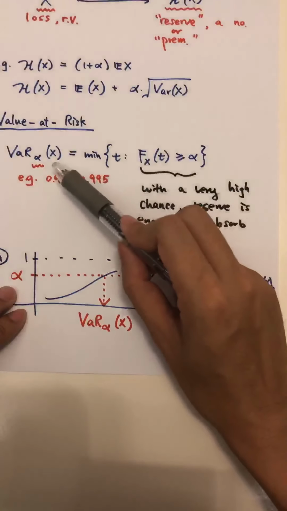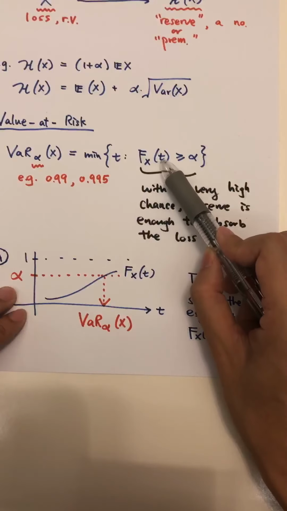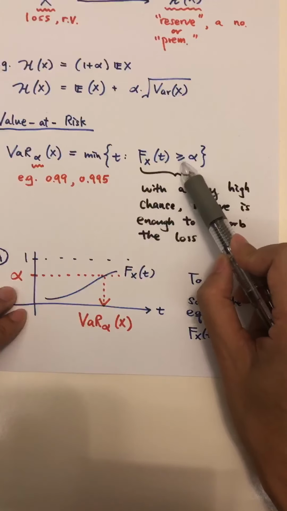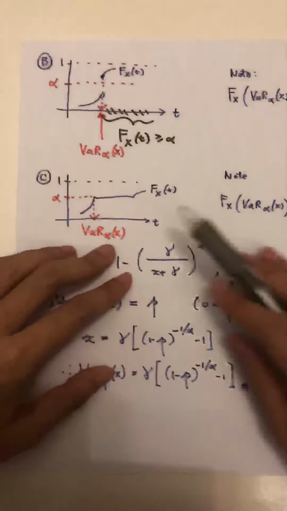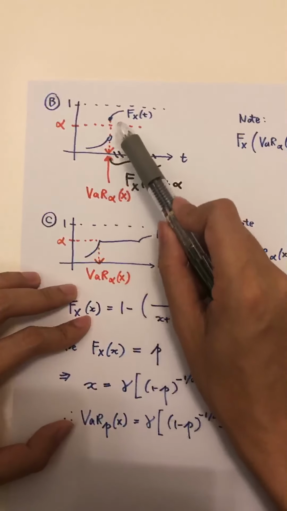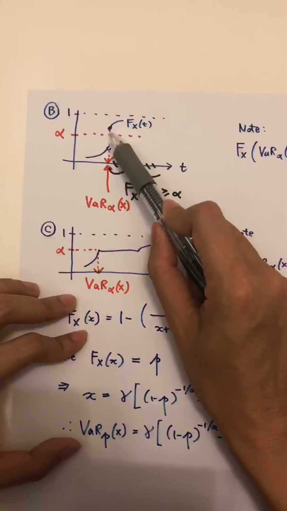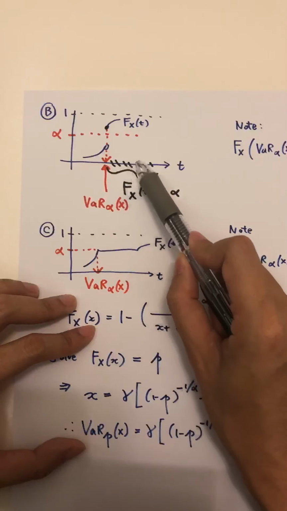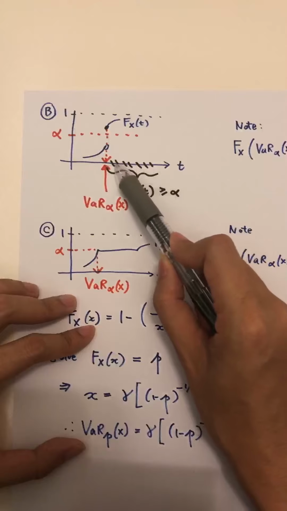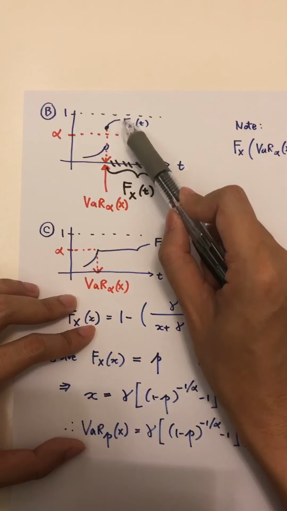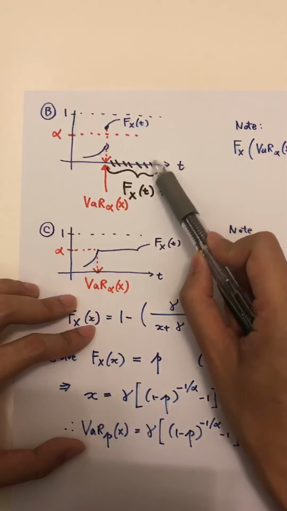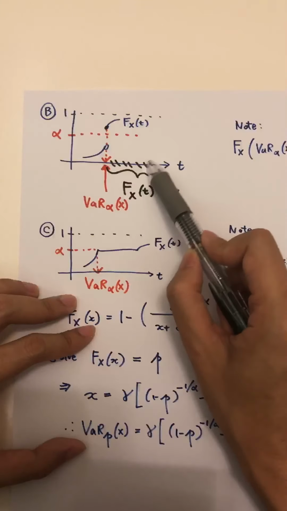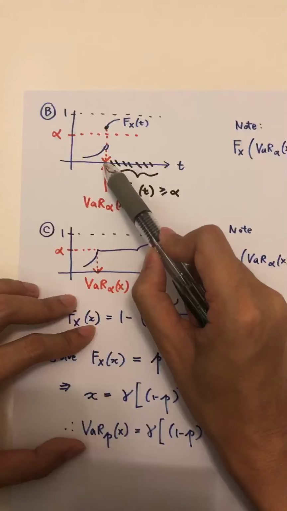Okay, so in order to find the value at risk, we first find out all t fulfilling this equation. The CDF is above level alpha. So you can see in this graph, the CDF will be above level alpha when t is here. Whenever t is a number here, the corresponding curve is above level alpha. And what is the minimum of such t? The minimum will be the left-hand endpoint of this interval, which is here.